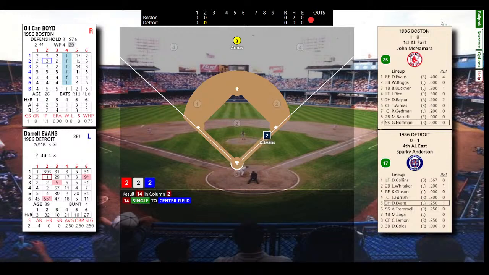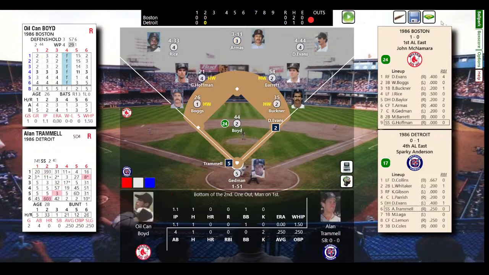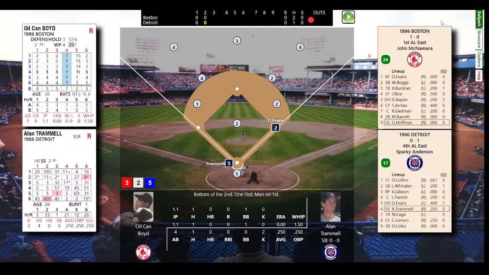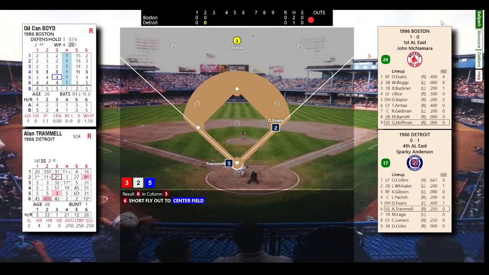Base hit for Evans. So Evans is on with a 1-out single. 1 out, man on first. And now here comes Trammell. Short fly ball. Armas is there. 2 outs, man on first.